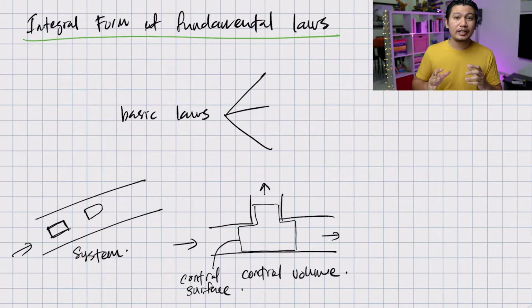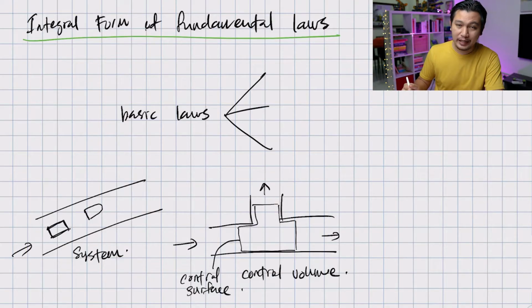Now, the reason why I need to introduce to you system and control volume is that the basic laws are expressed in terms of system. But as engineers, we usually look at a certain device and then we need to fix a control volume just to study that device. So later, when we have the equations in terms of system, we have to translate it into control volume so that we can use it. But before that, let's take a look at what the basic laws are.